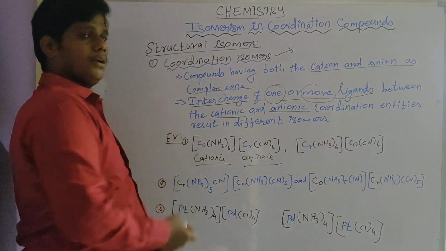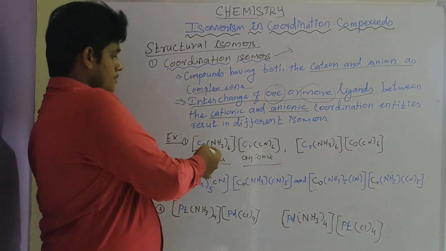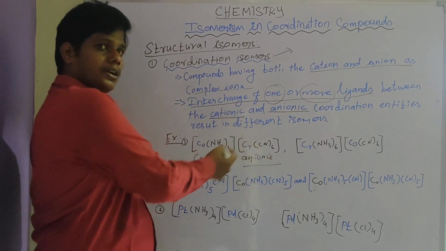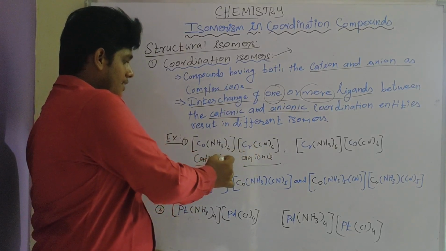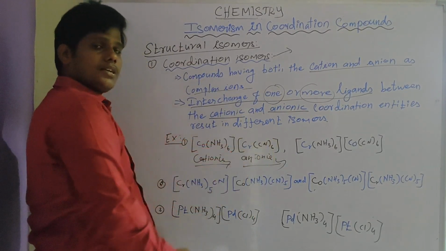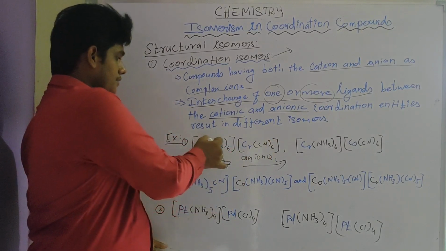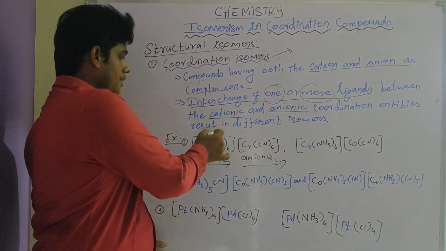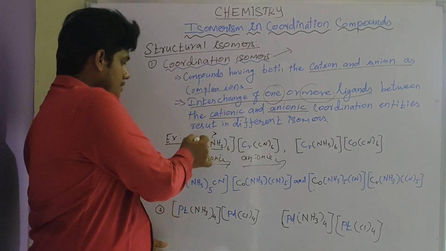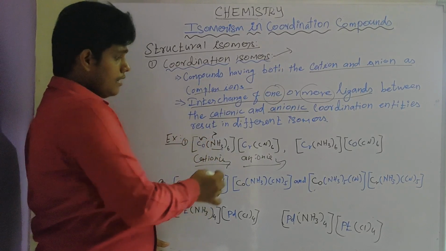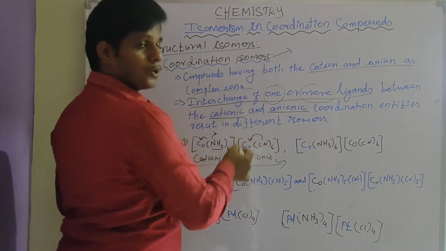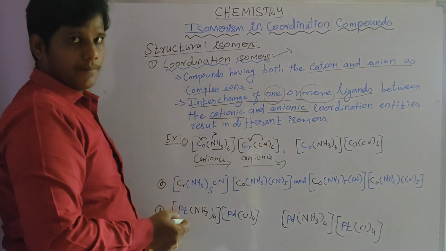Okay, take example 1: [Co(NH3)6][Cr(CN)6]. It is a bimetallic complex. The first complex is a cationic complex and the second is an anionic complex, positive and negative. Here the amine ligands are bound to the central metal atom cobalt. In the anionic complex, the cyanido ligands are bound to the central metal atom chromium.